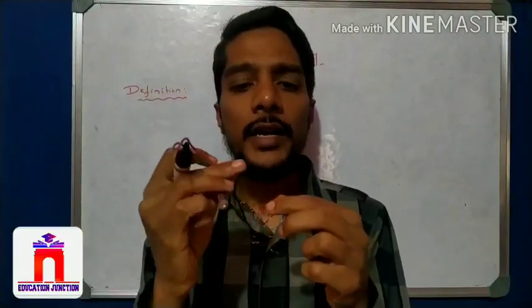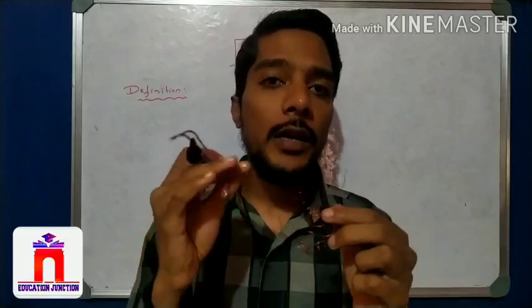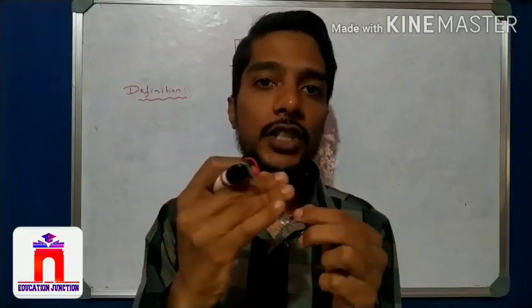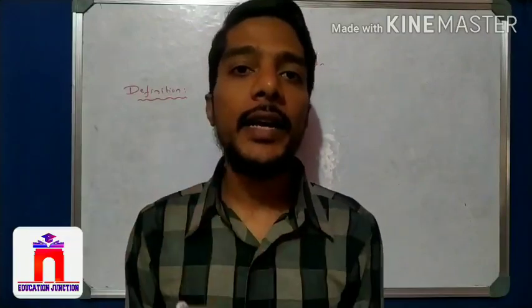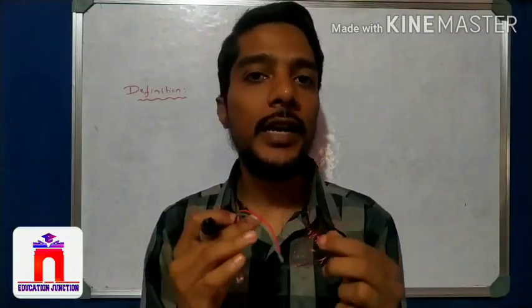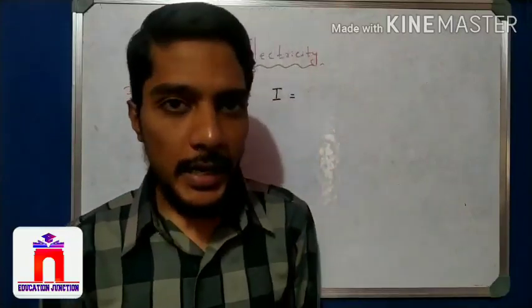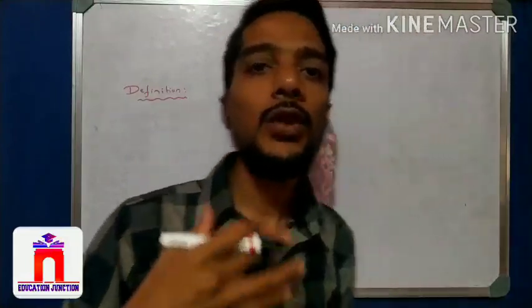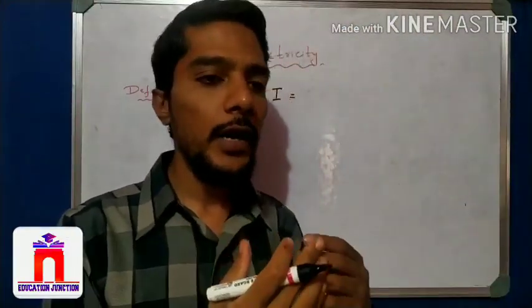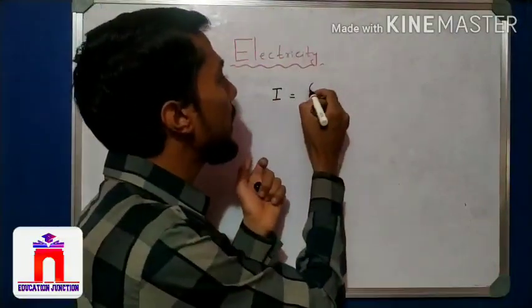So when current flows into the conductors, what is the meaning? The meaning is that electric charges are flowing through a conductor. When the electric charges flow, that creates an electric current in the circuit. So what is a conductor? A conductor is a material which conducts electricity, which allows the flow of current through it. When current is flowing in the conductor, that means the charges are flowing in the conductor, right?